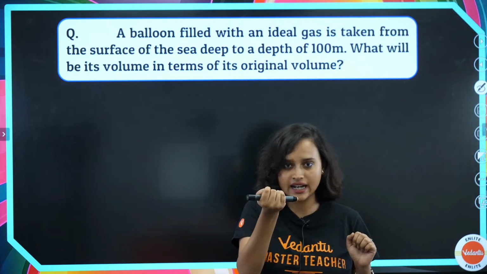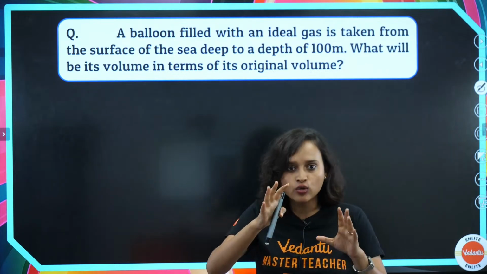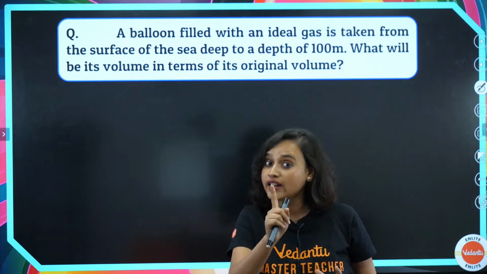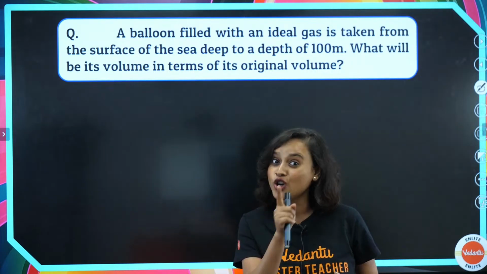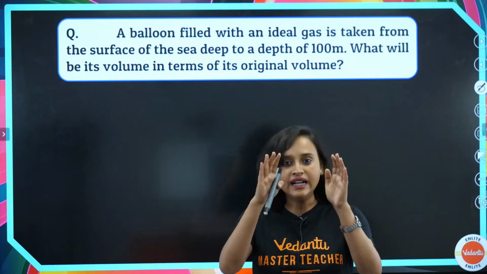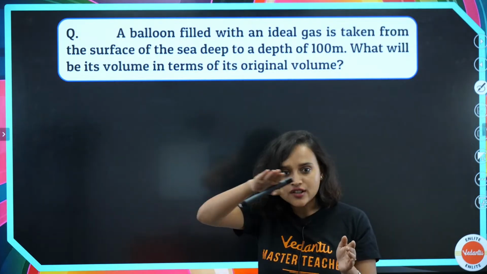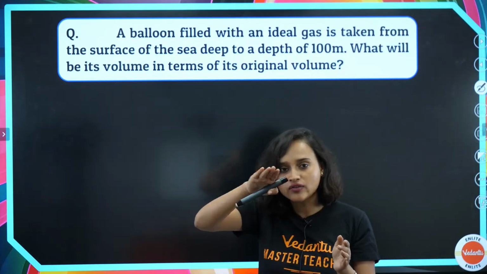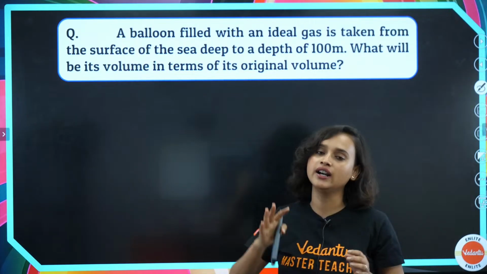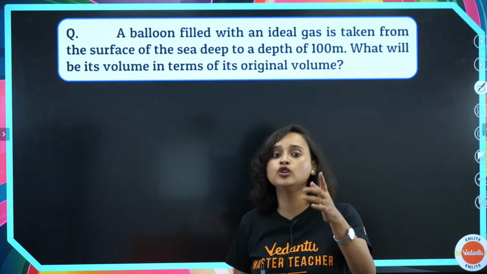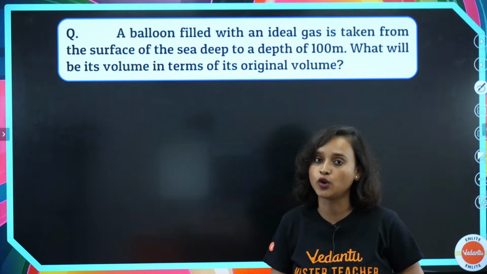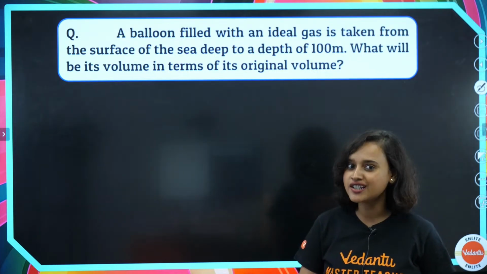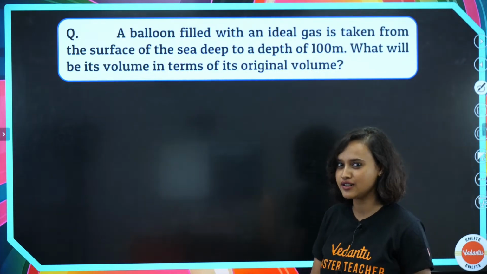Alright, understanding? So a balloon that is filled with an ideal gas, not real gas, ideal gas. It has to follow all the rules, all the laws. Ideal gas from the surface of the sea to a depth of 100 meter. Now what will be its volume in terms of its original volume? Pressure is going to increase a little bit, don't you think so?